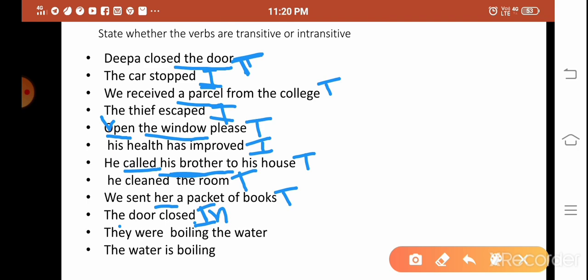It can be both. They were boiling the water. So one more example for that. They were boiling the water. So were boiling the what? Boiling what? The water. So it is transitive. The water is boiling. Water itself is boiling. So it is intransitive. There is no object for this intransitive. I hope you have got almost all the answers correct.